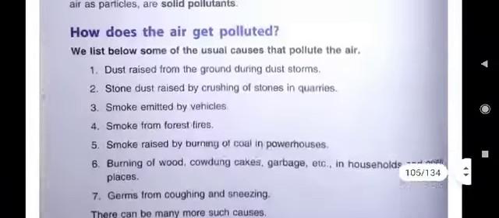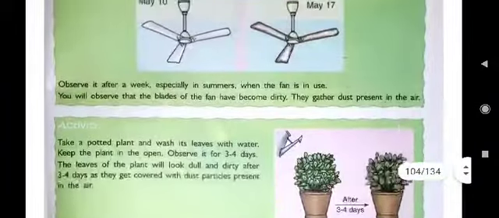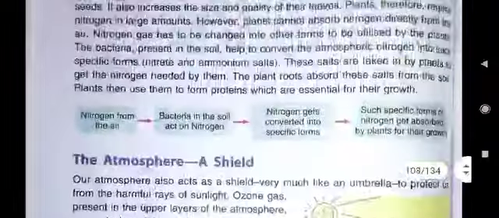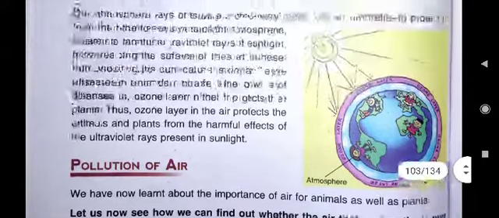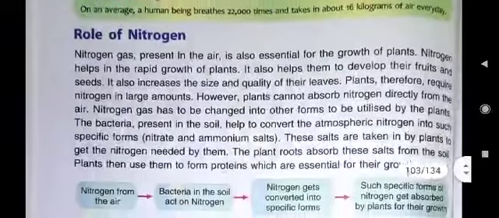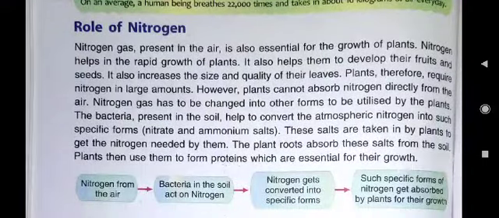Just take out page number. Here you see it is given about nitrogen gas, its importance. Here in this paragraph, page number 100. Take out page number 100. Here, role of nitrogen. Here in this paragraph, you just see what is written. Nitrogen gas present in the air is also essential for the growth of plants.